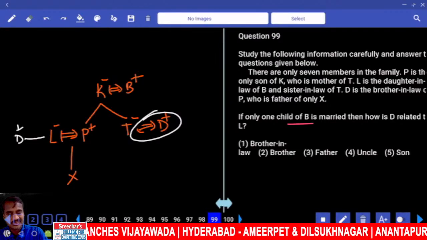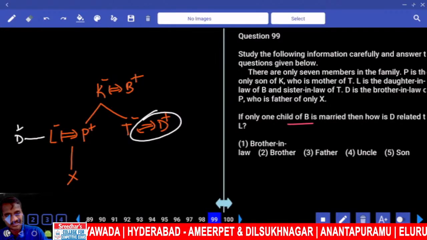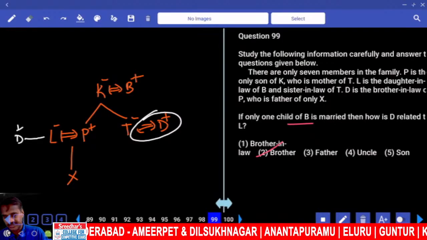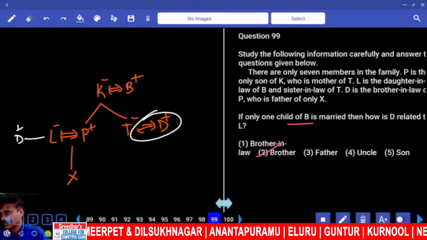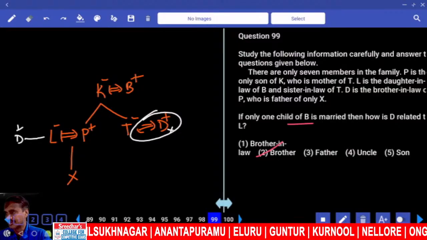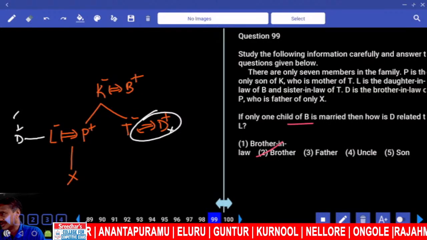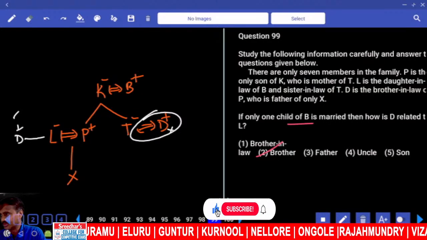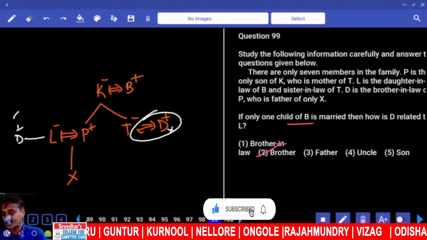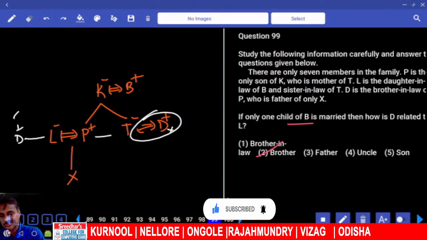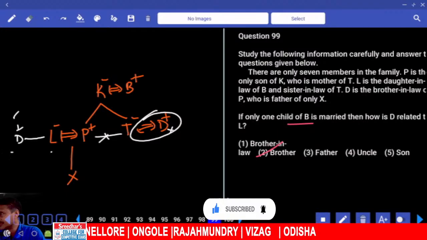Then how is D related to L? Now D is the brother of L. Choice 299. Understood? If D is not here, then since only one is married, D must be the brother-in-law. Brother-in-law means sibling's or sister's husband, or spouse's brother. Sister's husband is ruled out. Hence spouse's brother.